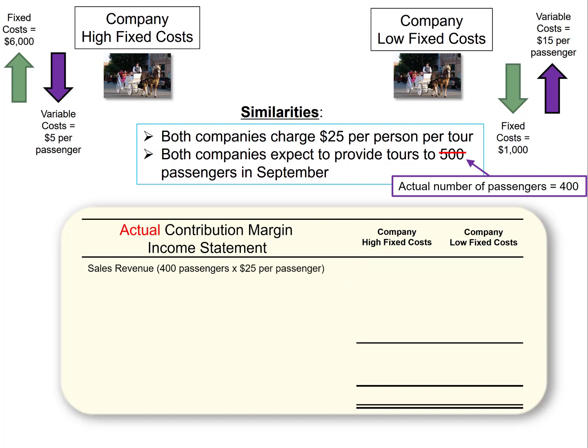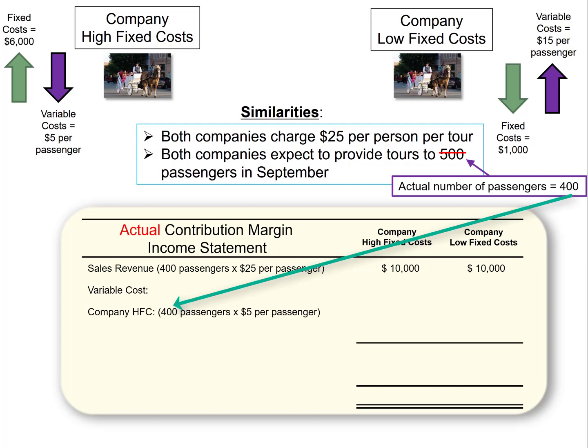The first thing on our contribution margin income statement is the revenue. Both companies only had 400 passengers at $25 per passenger. This gives each company only $10,000 in sales revenue. We then have to subtract the variable costs. First, we'll calculate it for the company with high fixed costs, HFC for short.